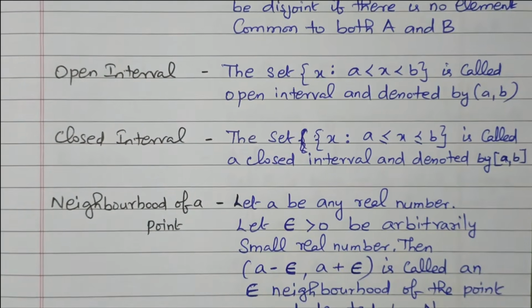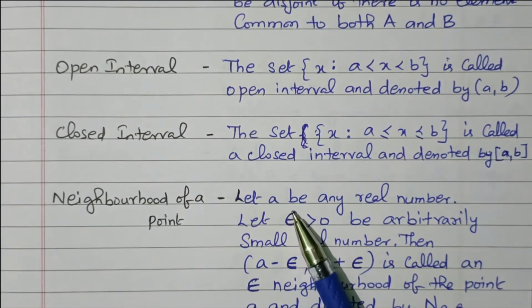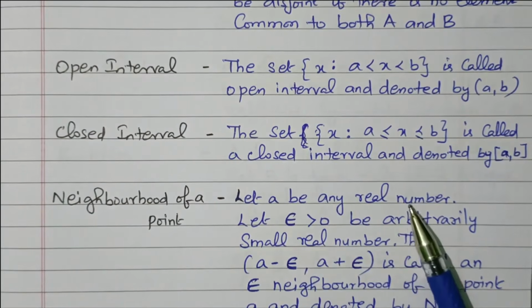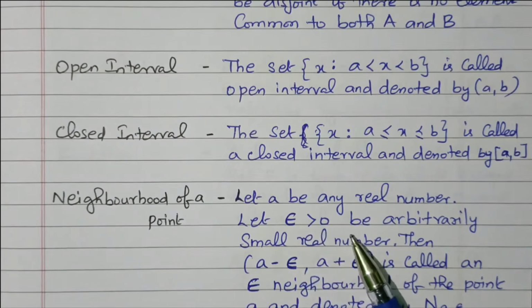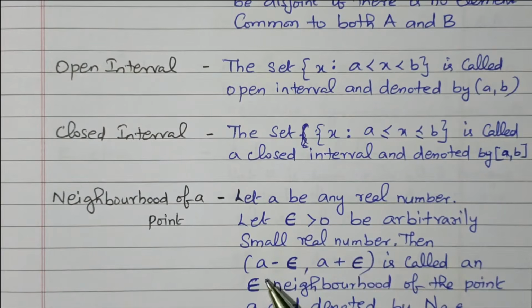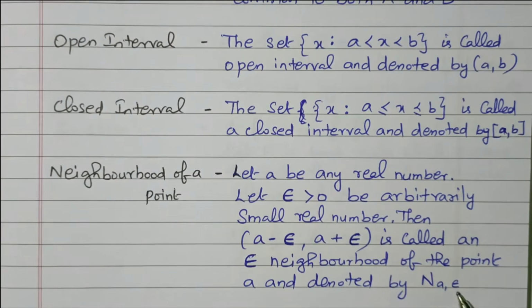Next one, neighborhood of a point. Let A be any real number. Let epsilon greater than 0 be an arbitrarily small real number. Then A minus epsilon comma A plus epsilon is called an epsilon neighborhood of the point A, denoted by capital N with small a comma epsilon.